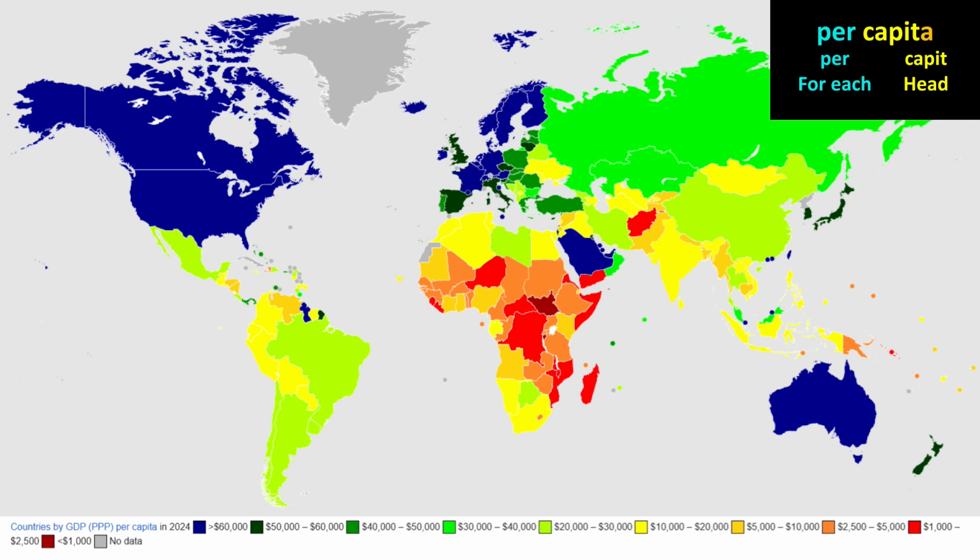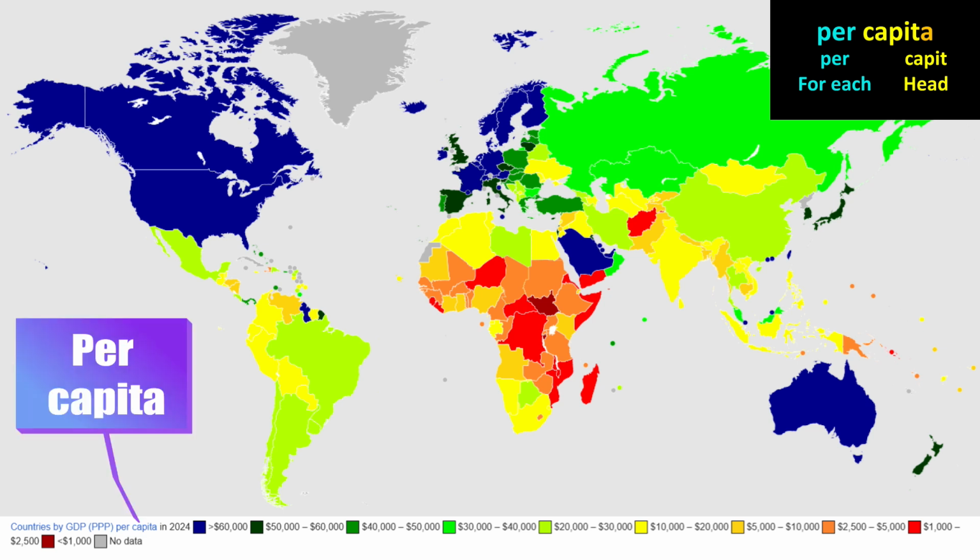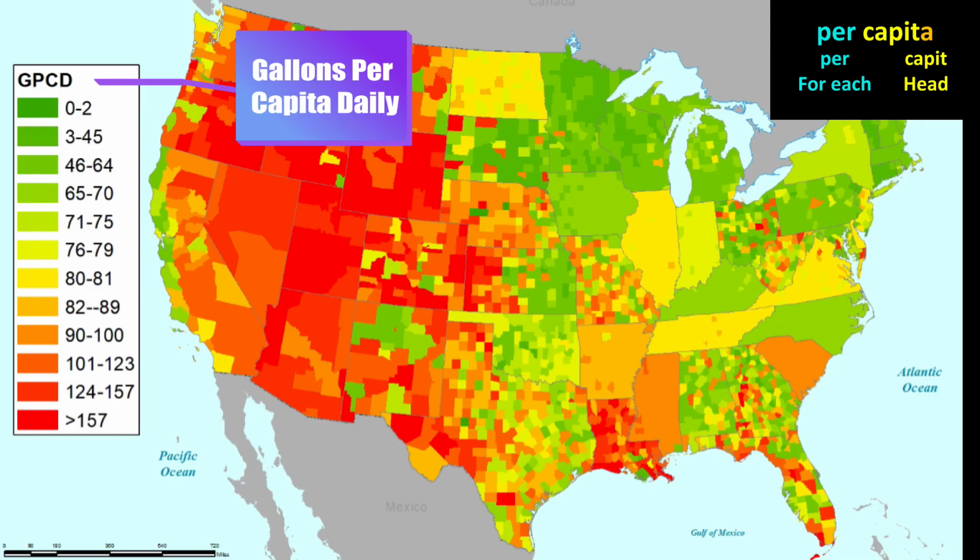For example, here's a map showing the average annual income per person for each country in the world. Although the authors could have said, "This is the amount of money per person," there's a tradition to use the phrase per capita. But the 2 phrases mean the same thing. Here's another map that shows the number of gallons of water per capita in a typical day. This is telling us how many gallons of water the average person uses per day in that particular part of the country.